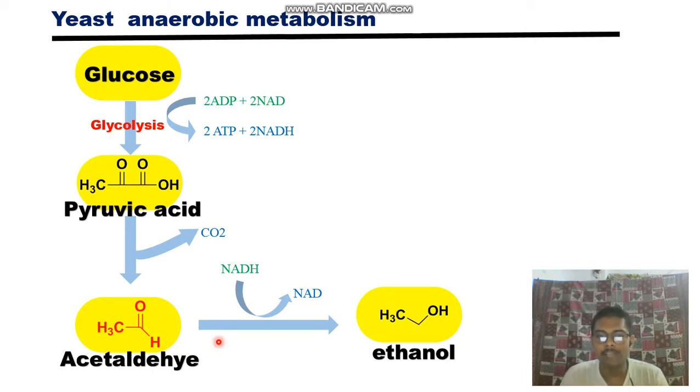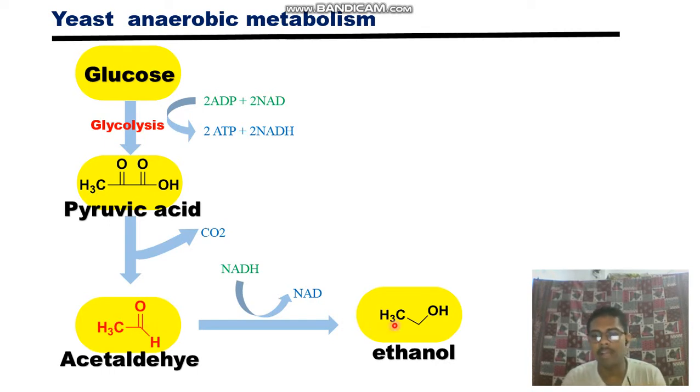This happens with the concomitant oxidation of NADH. Whenever oxidation happens, reduction happens concomitantly. Acetaldehyde is converted to ethanol, and that is a simple reduction, because you have CHO, with an oxygen, and you are adding hydrogen to this carbon atom. When hydrogen addition happens, it is reduction.